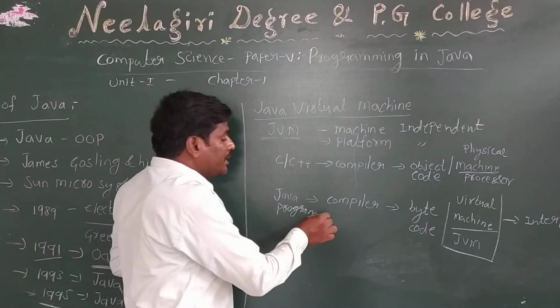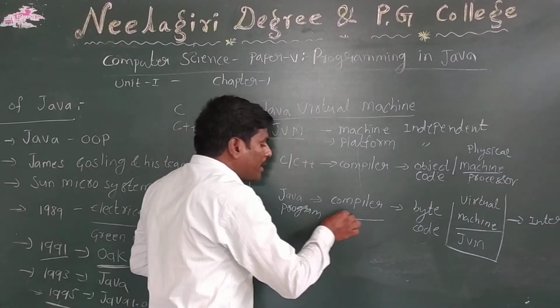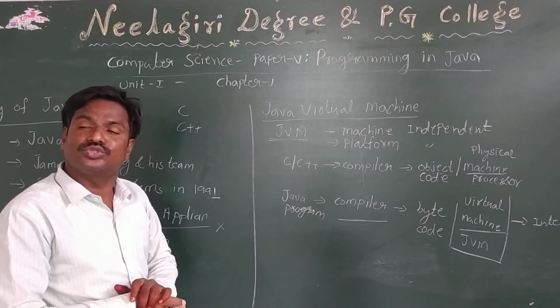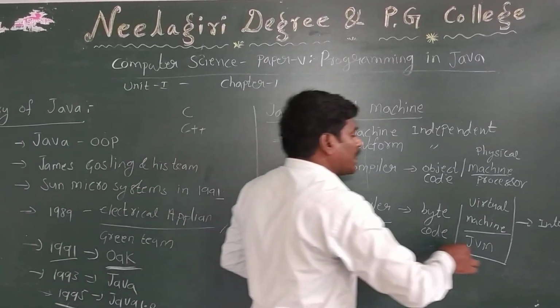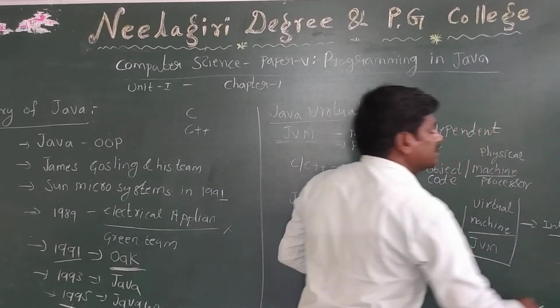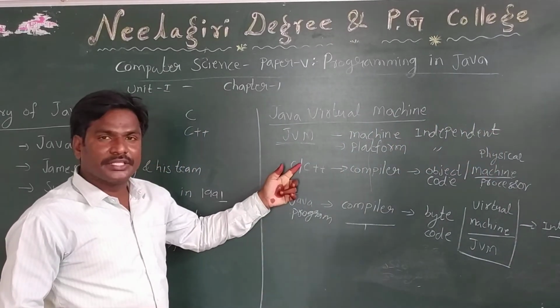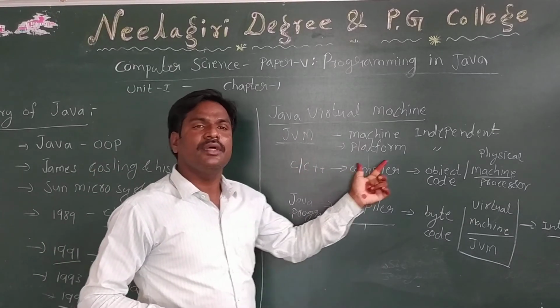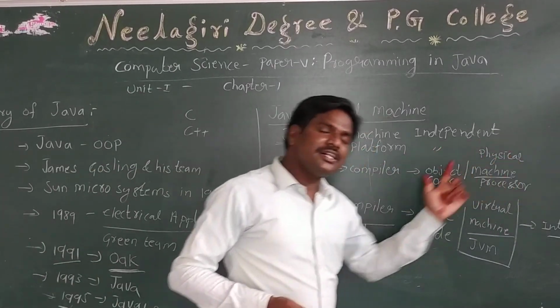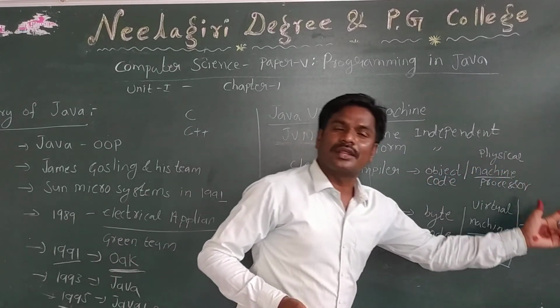That means in Java, to develop a program, we have to use two things. One is a compiler, another one is an interpreter. In C language and C++, you just compile the program and run the program. Here also, you compile the program, you run the program.